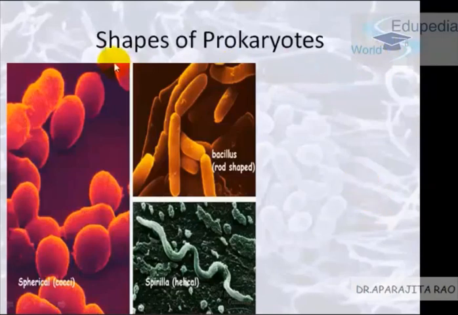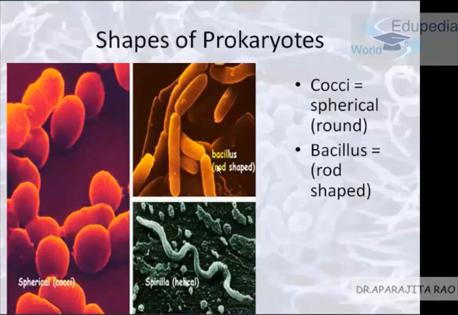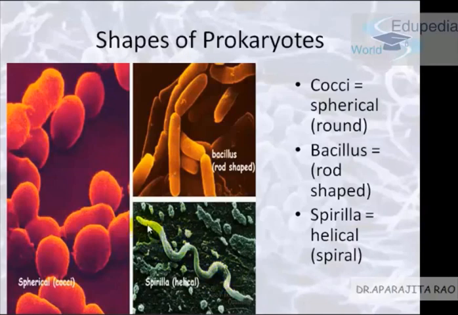Now moving on to the various shapes of prokaryotes. The most common shape is coccus, or spherical. The second most common shape is bacillus, or rod shaped. The third most common shape is spirilla, or helical shape. There are various other shapes also, irregular and many others. These are the most common ones.